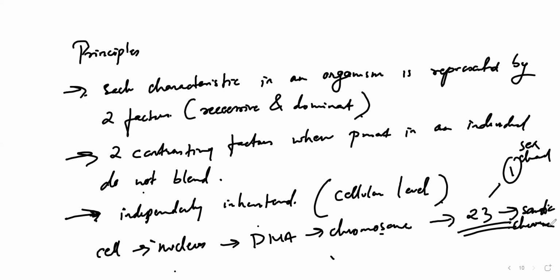Okay, so these are what? Certain principles according to Mendel's experiment. Whatever these principles are, they are put forward into three categories. First is the law of dominance.